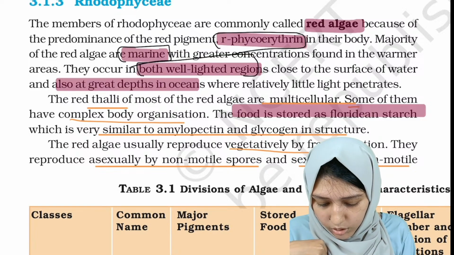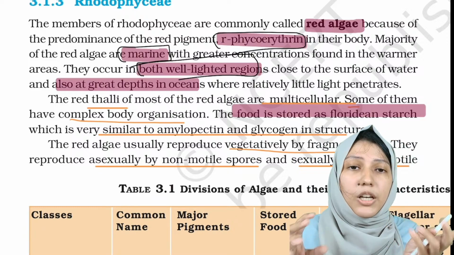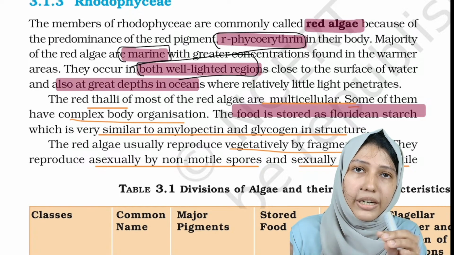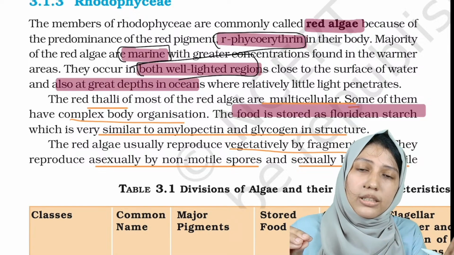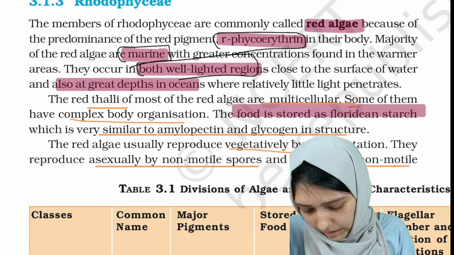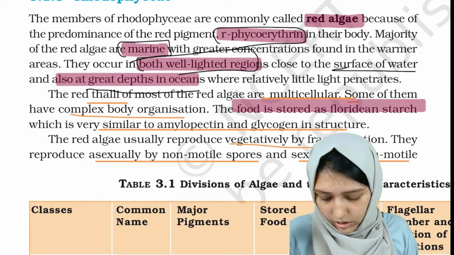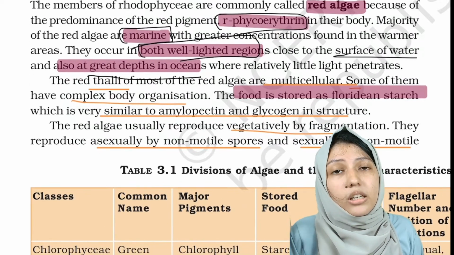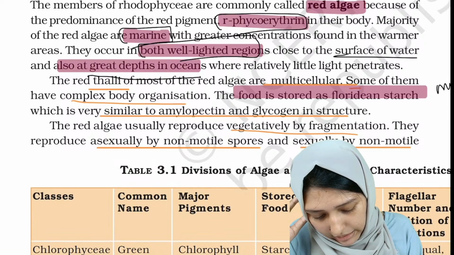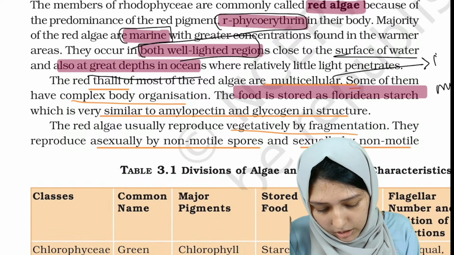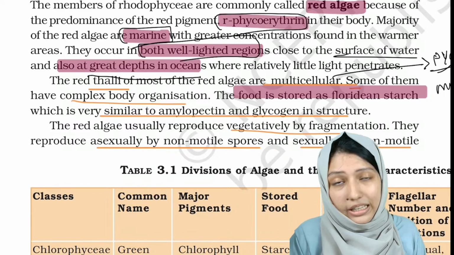It can be present in both well-lighted regions and areas where not much light penetrates. Means the algae can be found near the surface of water where there is so much sunlight, and in the depth of oceans where there is no sunlight. Okay, the red thalli of most of the red algae are multicellular. There is something related to this as a PYQ. So the red algae are mostly multicellular.